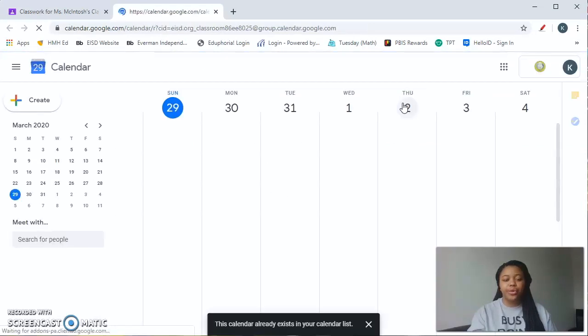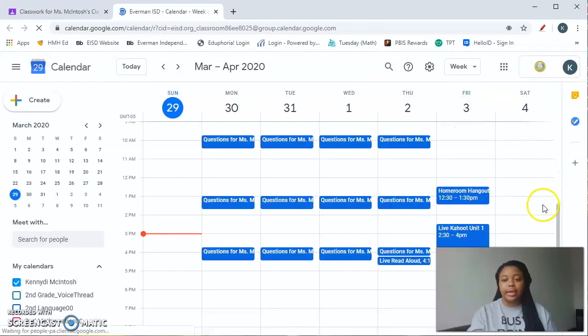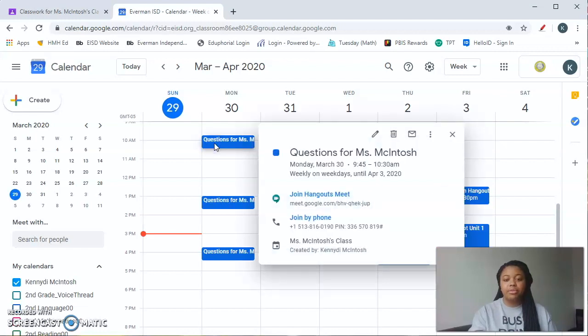I never really used Google Calendar until now, but I really, really like it. Like I said earlier in the announcements, I'm going to have different office hours that the students can come and join me for to ask any questions about the assignments. So I will be using Google Hangout Meet. So this one is my different time. For example, I said this one's 9:45 to 10:30. This will be 1 to 1:45, and this one's 3 to 4:30. All the students will have to do is go into their calendar and click on the one that they want to be at.